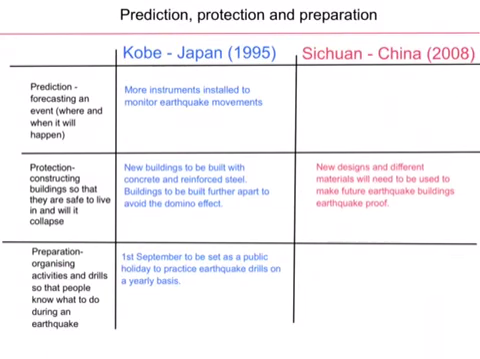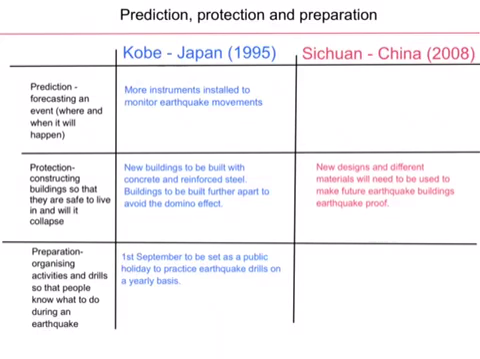The last area of this case study covers the idea of prediction, protection, and preparation. You would have come across these before when we looked at volcanoes. There are some slight differences with earthquakes. So prediction is forecasting an event. Protection is where we construct buildings so that they're safe to live in and will not collapse. And then preparation is where we organise activities and drills so that people know what to do during an earthquake.